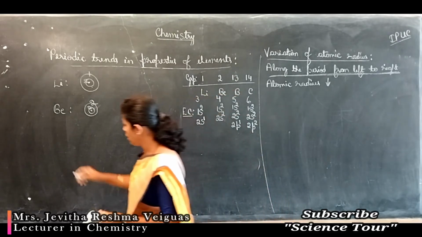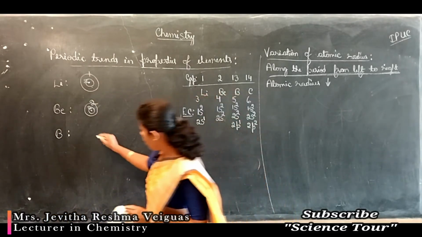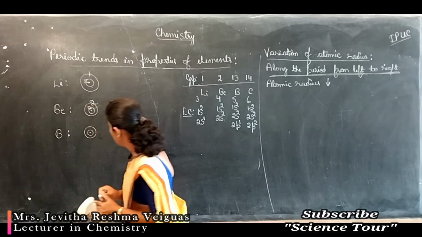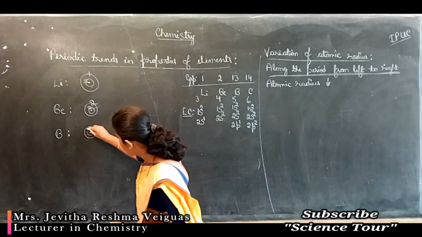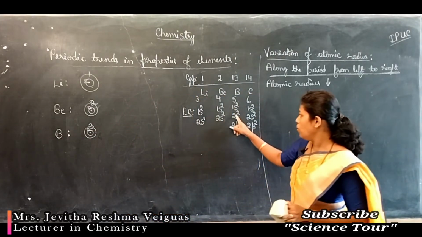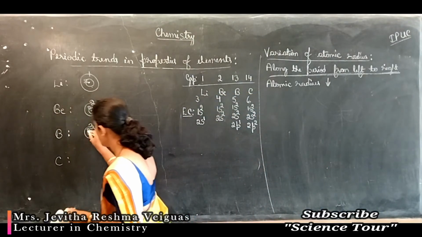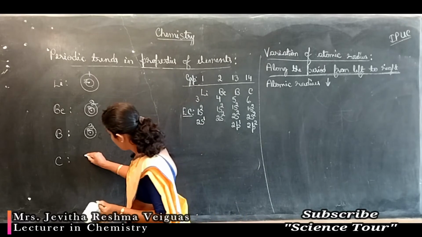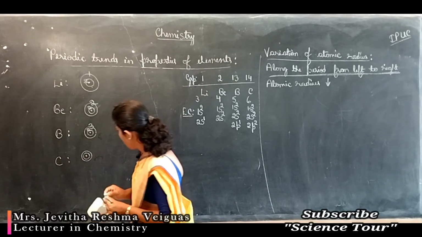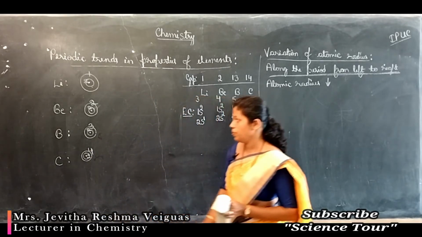Take the next element, boron. There are 2 shells again around the nucleus. In the first shell you have 2 electrons, in the second shell you have 3 electrons. Next element is carbon. In the first shell there are 2 electrons, in the second shell 4 electrons.